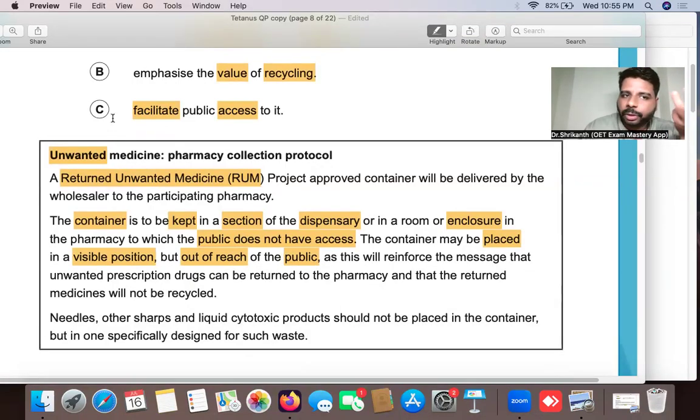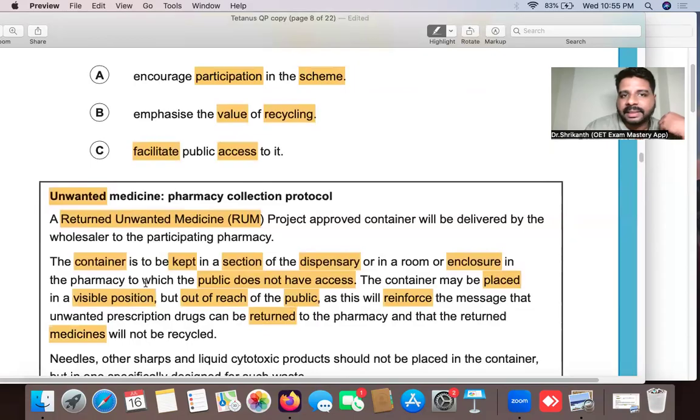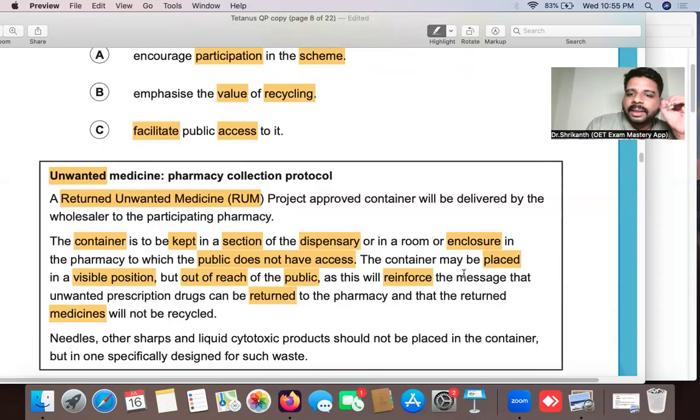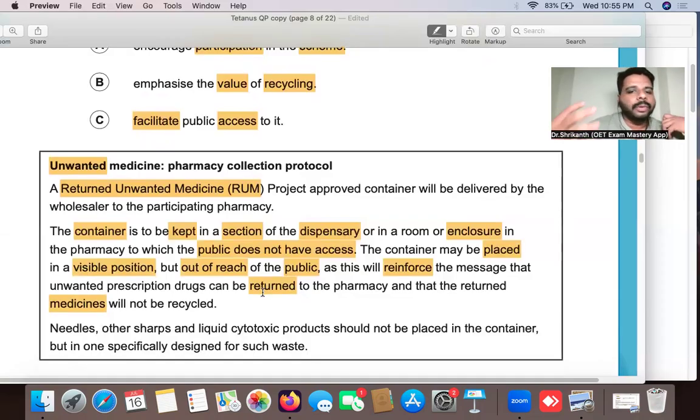So once again, it is answer option C, which is incorrect, as this will reinforce the message that unwanted prescription drugs can be returned to the pharmacy and the returned medicines will not be recycled. Okay. Now you see over here, what are they telling? The container may be placed in a visible position. That means you have to keep it in a position where everyone can see, but it should be out of reach of the public. Okay, that means the public should not be able to access it. Why? Now you see, this is a purpose. Okay, as I told you, this is a purpose type questioning. Why? So the word as over here, what does that mean?